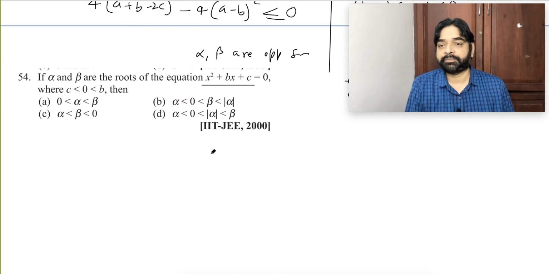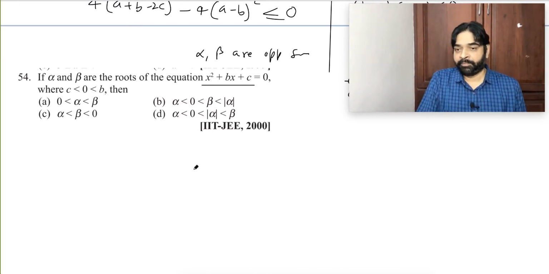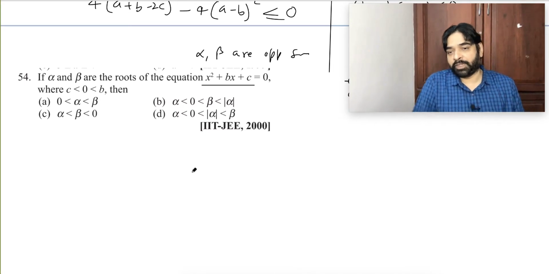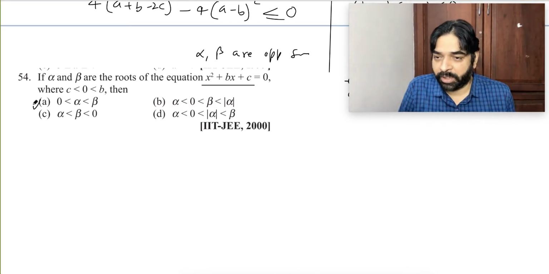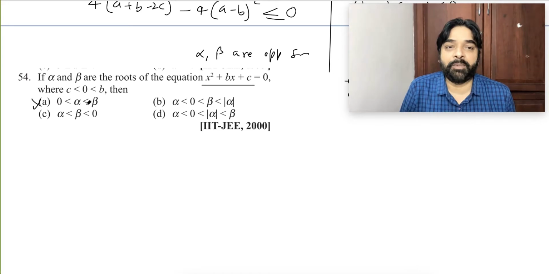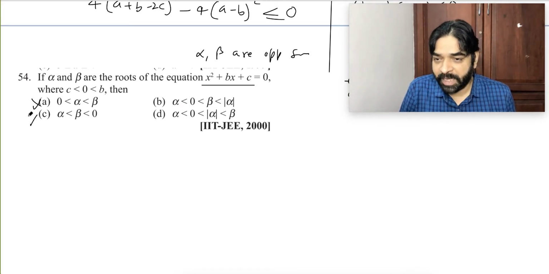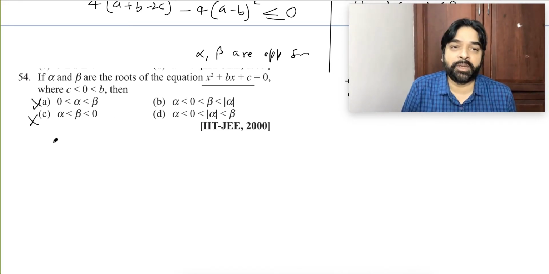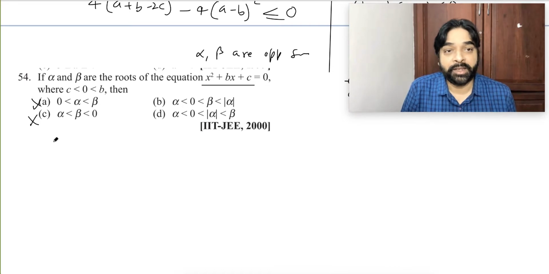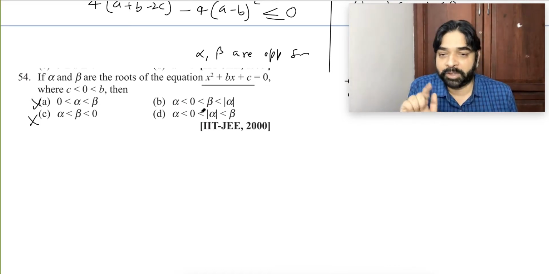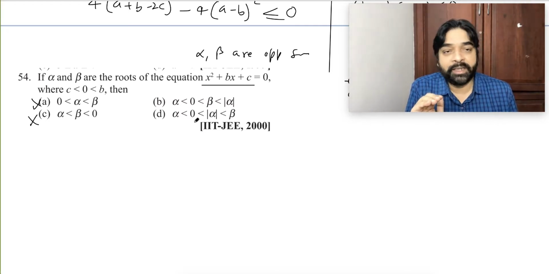Alright, but alpha and beta are of opposite sign, so option A is totally wrong because they are saying alpha, beta both are positive. Option C is also wrong because alpha and beta both are negative. Here alpha negative, beta positive. Here alpha negative, beta positive. But in these, both options look correct; we have to identify which one will be more appropriate.